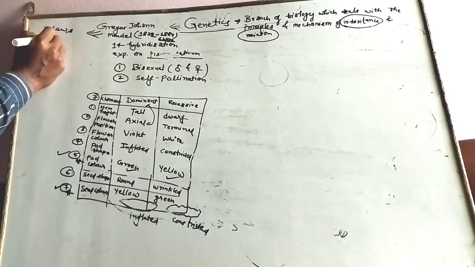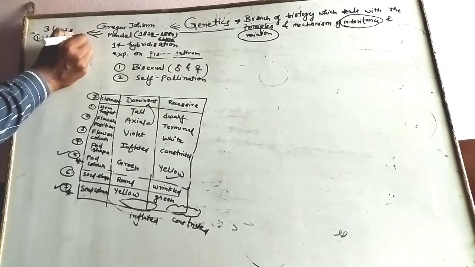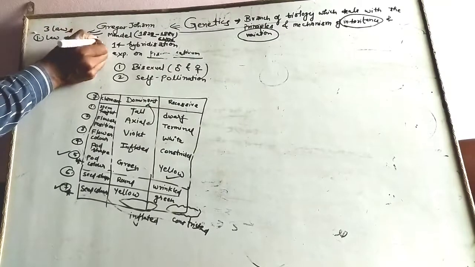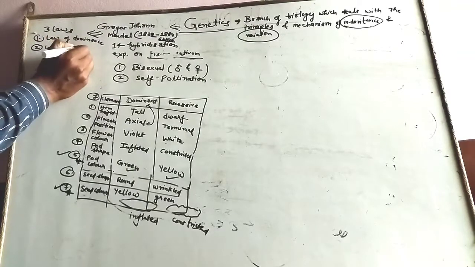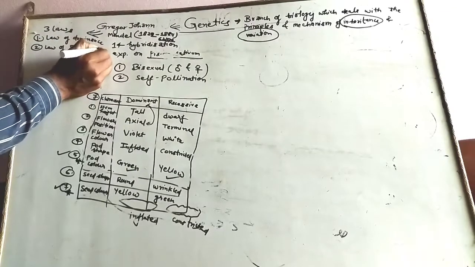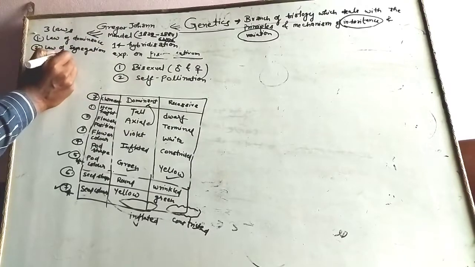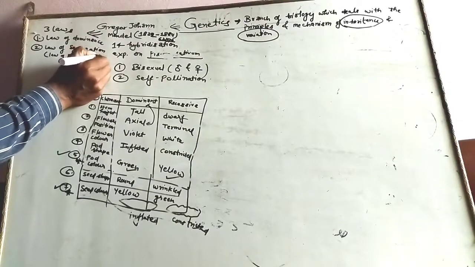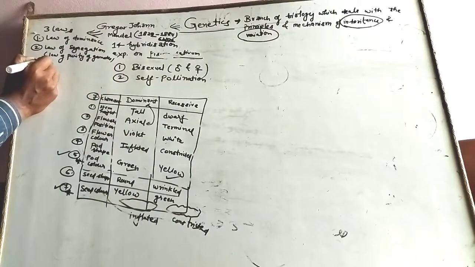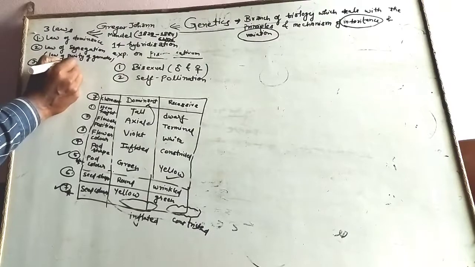These are the law of dominance. The second one is the law of segregation. It is also known as the law of purity of gametes. And the third one is the law of independent assortment.